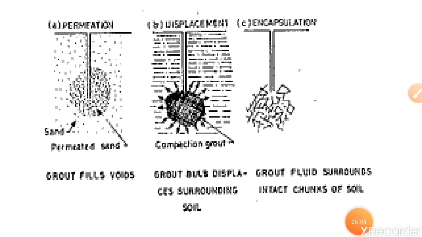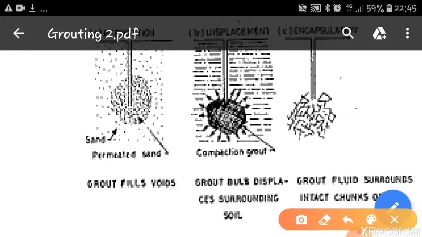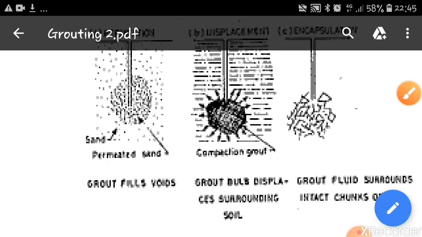The figure clearly indicates the difference between permeation grouting and compaction grouting. If you observe the first figure, here there will be permeation of grout inside the soil mass. The grout enters the soil mass, and this is called permeation. Once it permeates, in the second figure we can see how the grout has formed a hard gel, and that's how it will exert pressure on the surrounding soils. This is the difference between the two methods.